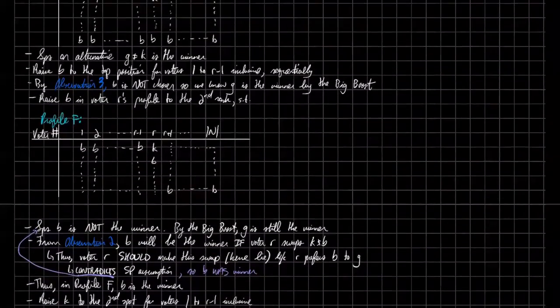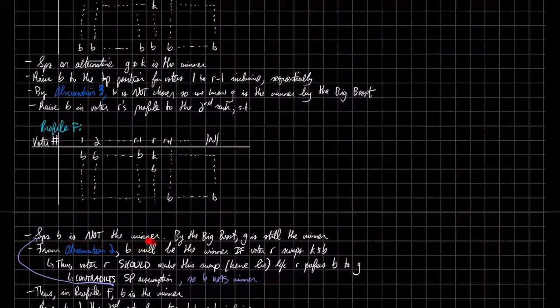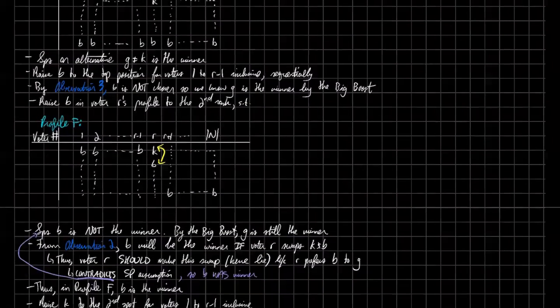First, we're going to suppose that B is not the winner of the election. By the big boost, like before, we still have G as the winner. From observation 2, we can claim that once we make this swap right here, B will be the winner, just by this observation that we proved.